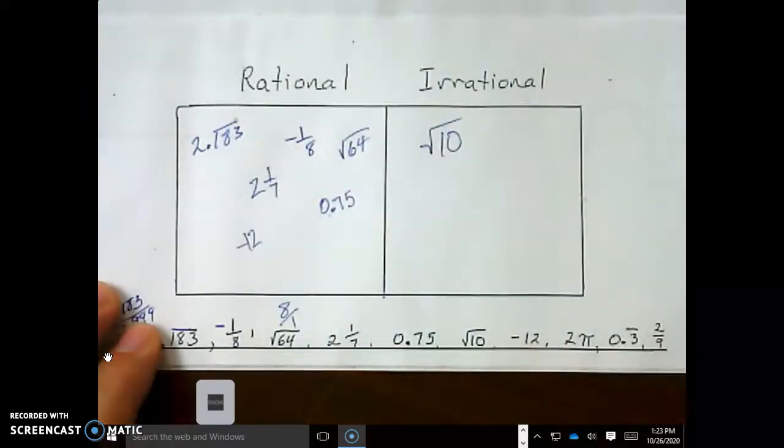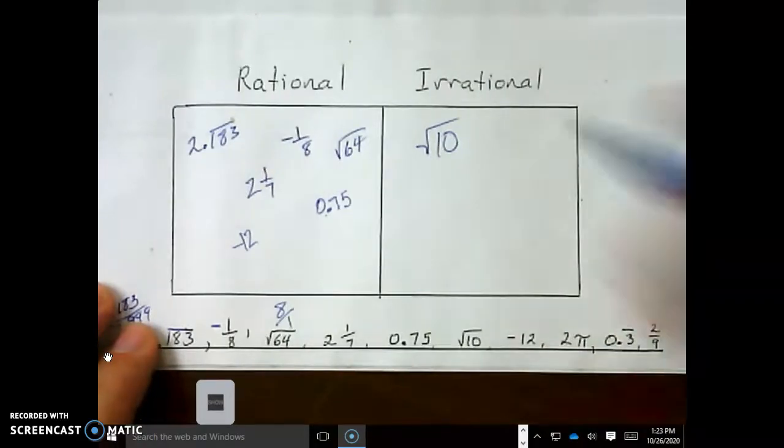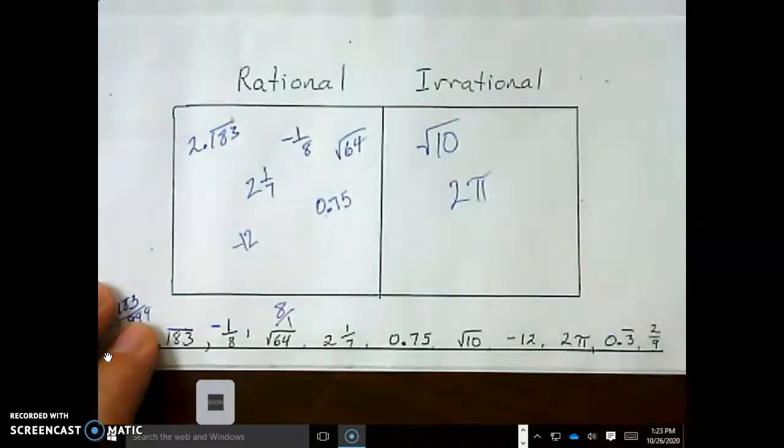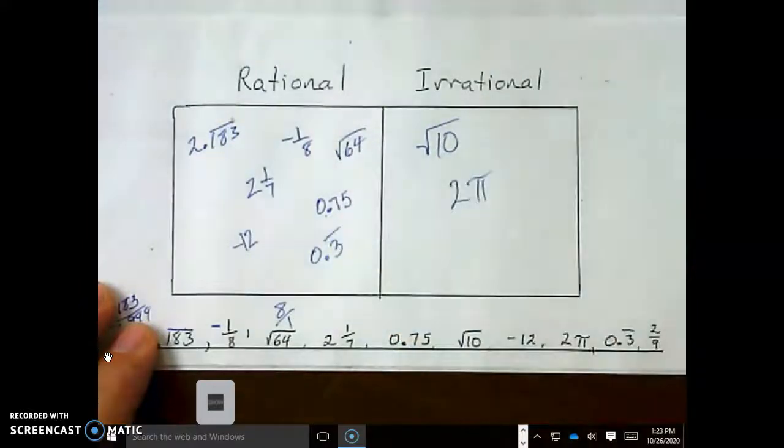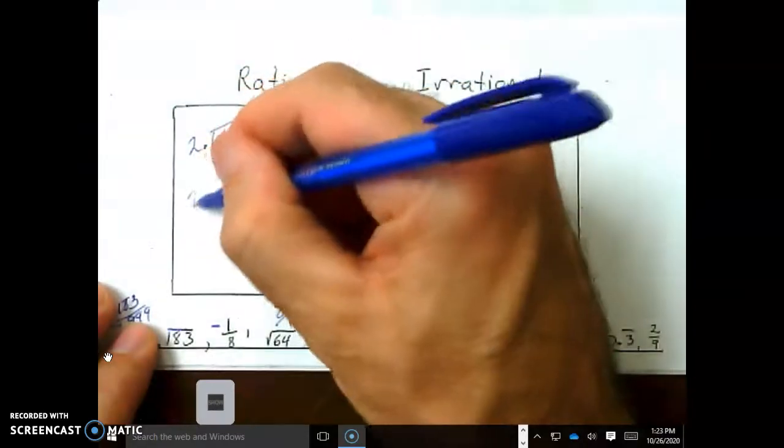There it is. Again, I don't have to write them as a over b. Those aren't the directions. 2 pi. Any calculation with pi goes here. Yes, that is 3/9, not 3/10. Last one, 2/9. Well, that looks like it's already in the form a over b.